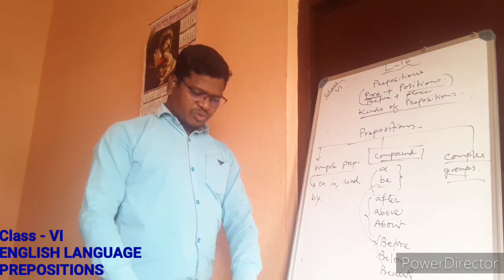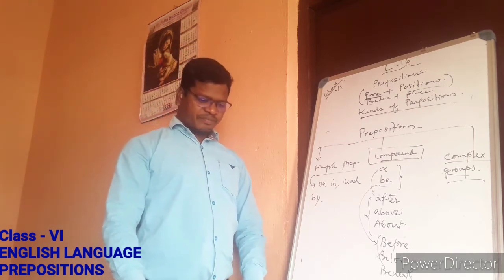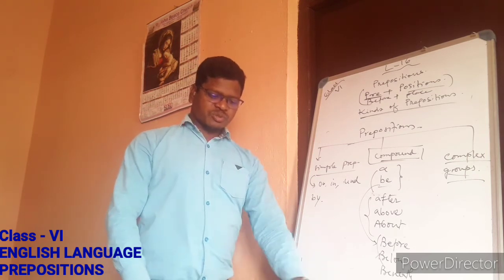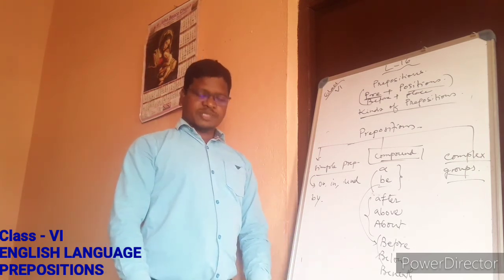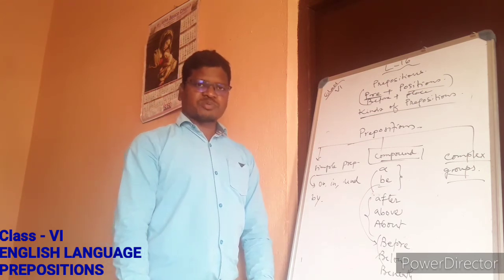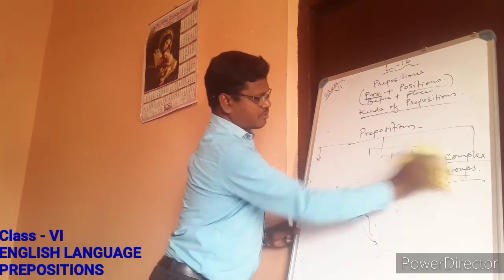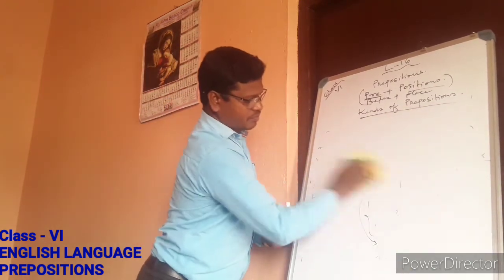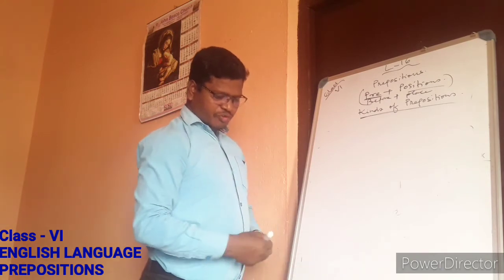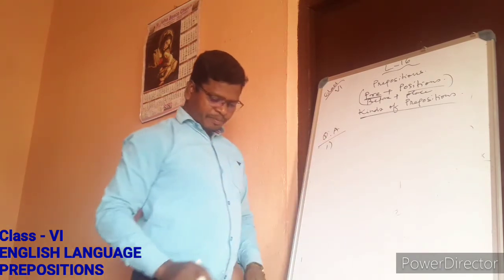Now I just ask you to do one exercise from page number 99. Write the prepositions to complete the sentences. So we have options over there. Make use of the correct options and write in the copy. So the first one, question number A, you are going to write in the copy.